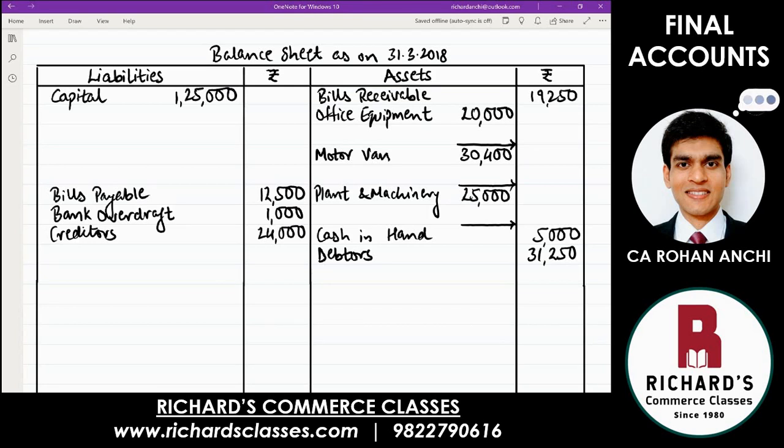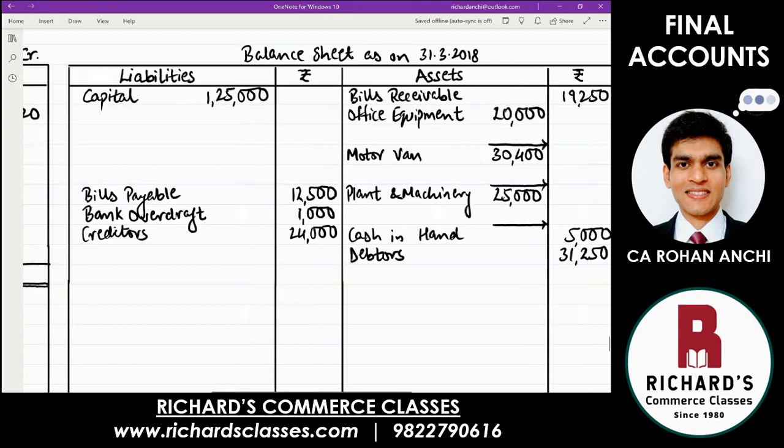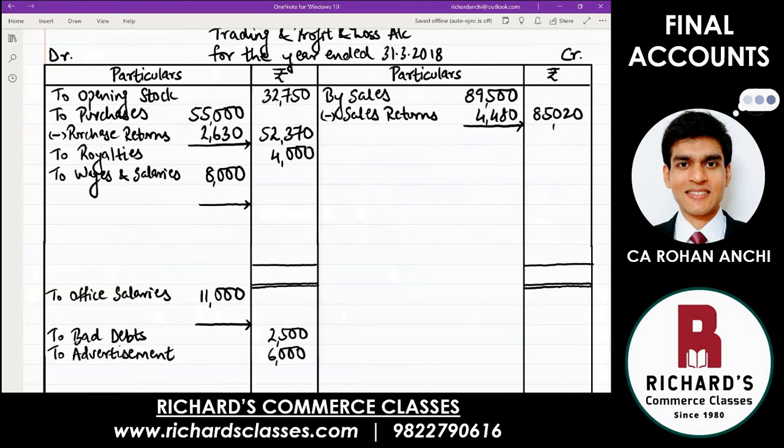Now, two places where we record closing stock. One is trading account, credit side. The way you see opening stock on the debit, so opposite is going to be closing stock on the credit side. And out of the two values, which one are you going to take? The lower one. Lower, 19,000. So record 19,000. This is only one effect.